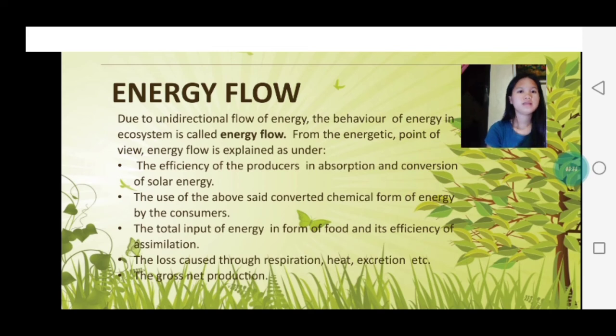The third one is the total input of energy in form of food and its efficiency of assimilation. Then the fourth is the loss caused through respiration, heat, excretion, and etc. Then the last one is the gross and net production. Those are the explanation of the energy flow in our ecosystem.